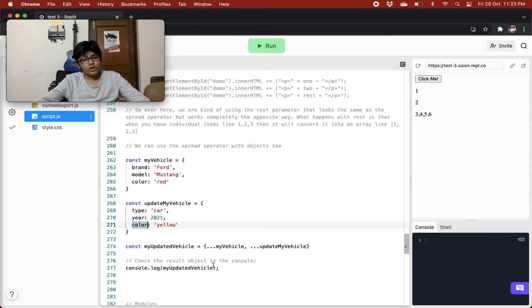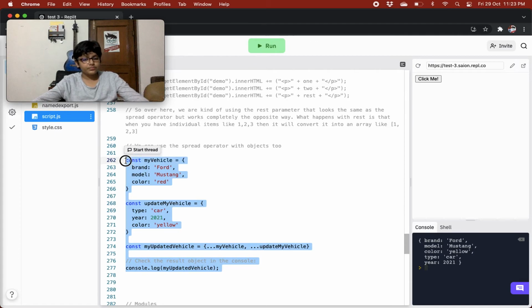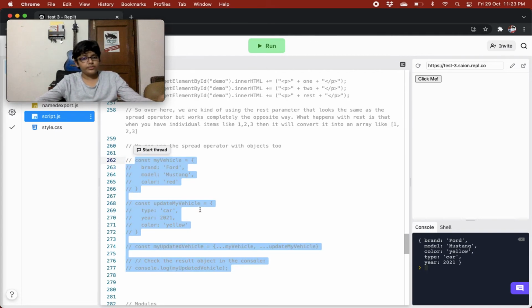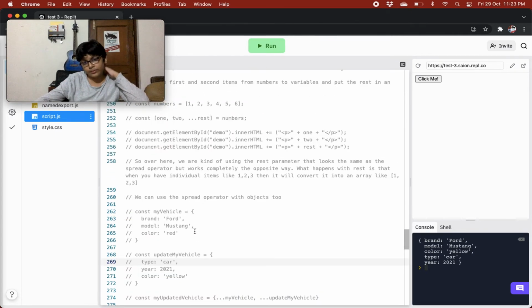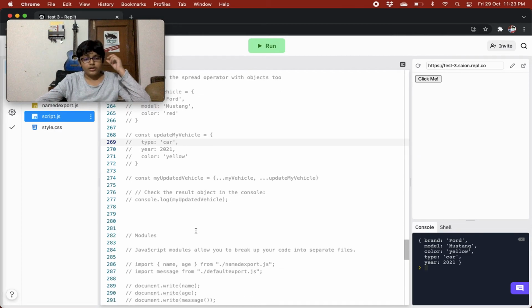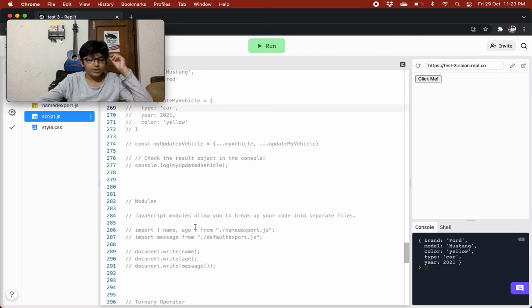And when we log out myUpdatedVehicle, we'll see the same: brand Ford, model Mustang, color yellow, type car, and year 2021. So it is the same behavior for using the spread operator for objects and arrays.